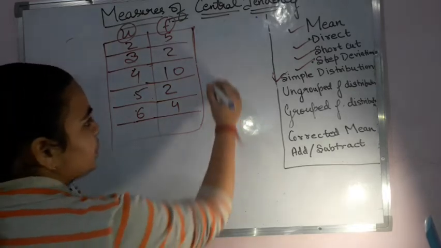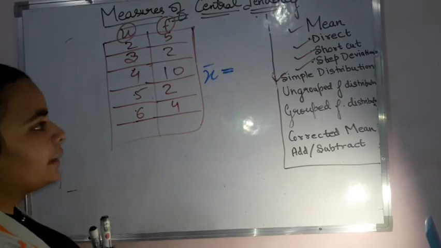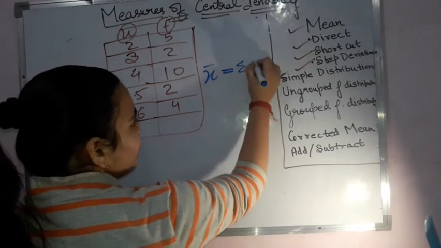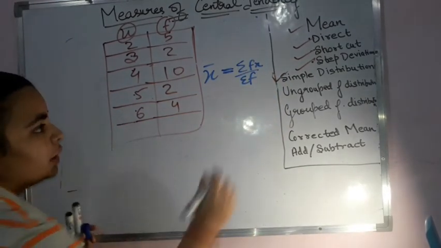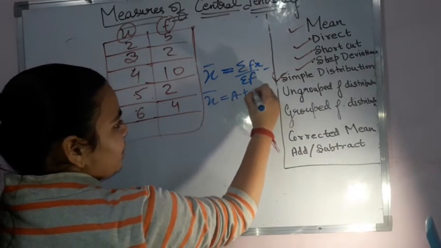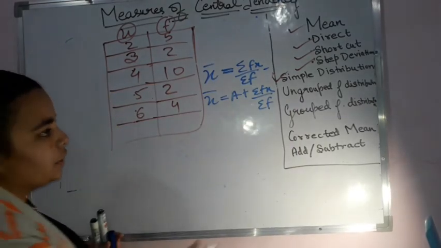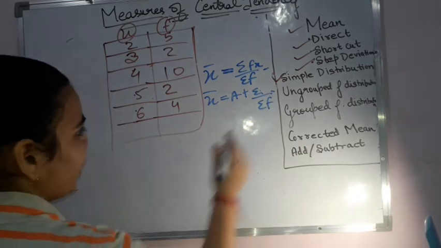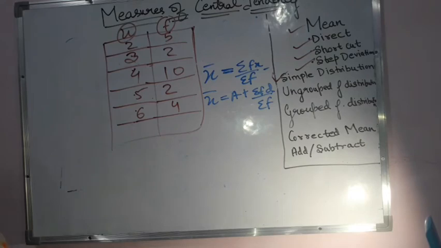Okay. So x bar, that is the mean, is equal to sigma f x upon sigma f, because over here I am having the frequency also. This is by the direct method. Then by the shortcut method, sorry, it is equal to a plus sigma f d, because in this case I will be calculating the deviation part.